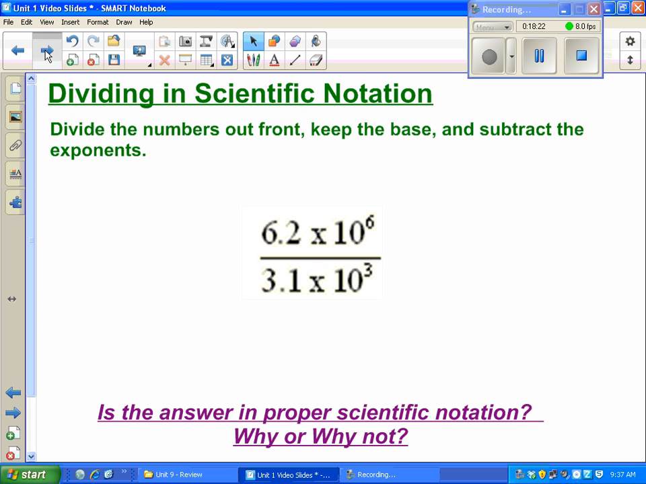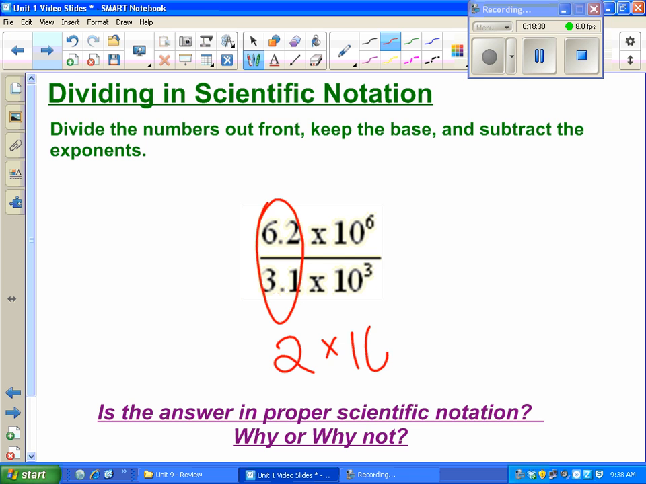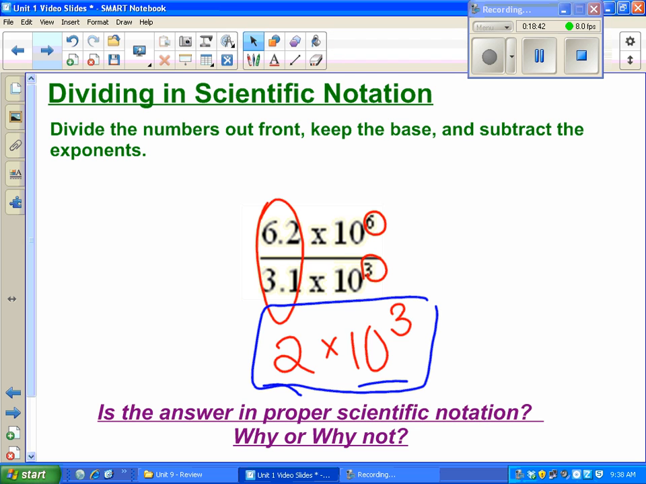Division works really similarly. When we divide here, we do 6.2 divided by 3.1, which I know is 2, times 10 to the. When we're dividing, we subtract our exponents. 6 minus 3 is 3. Check that out. Is that in proper scientific notation? Sure. It's a number between 1 and 10 times 10 to the something. So this is my final answer.